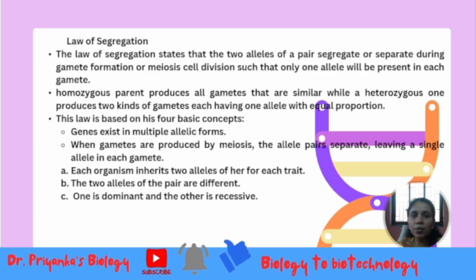Second, when gametes are produced by meiosis, the alleles of a pair separate, leaving a single allele in each gamete. Then each organism inherits two sets of alleles of a particular trait. Next, when the two alleles of a pair are different, that is heterozygous, one allele is dominant and the other is recessive. So this is the first law, the law of segregation.